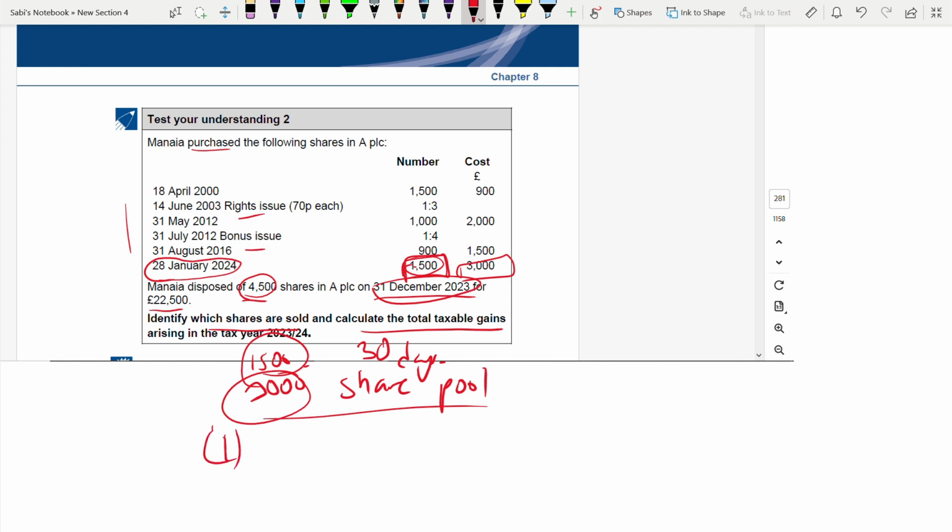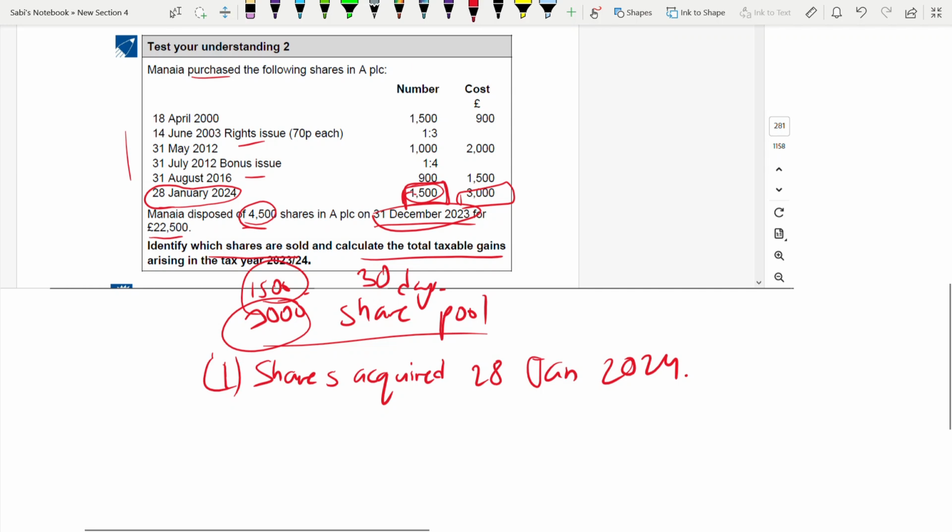First one. Shares acquired 28th Jan 2024. How much? To find this, we'll use the proceeds.